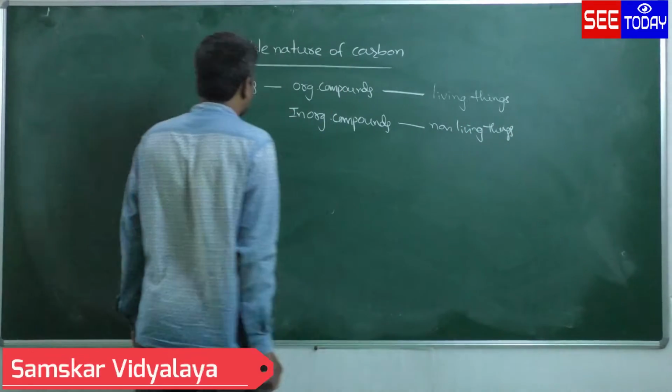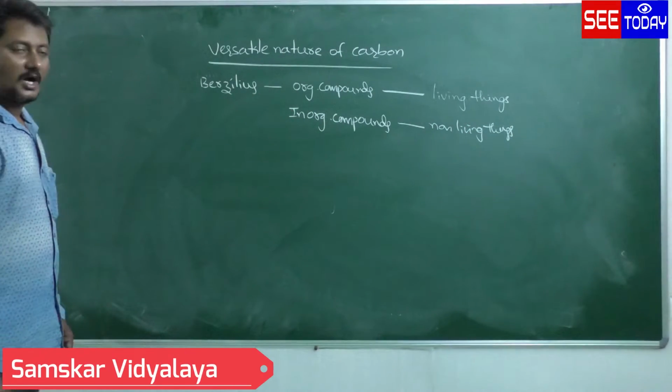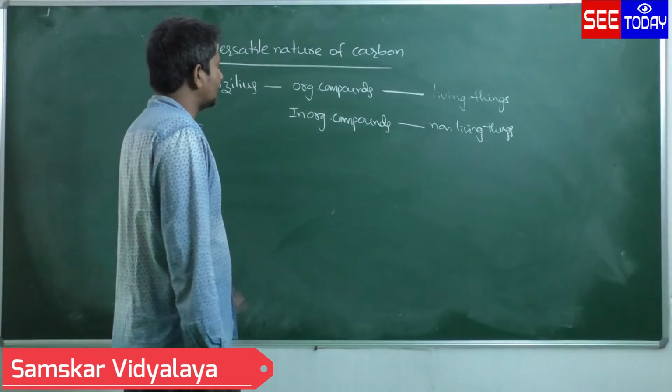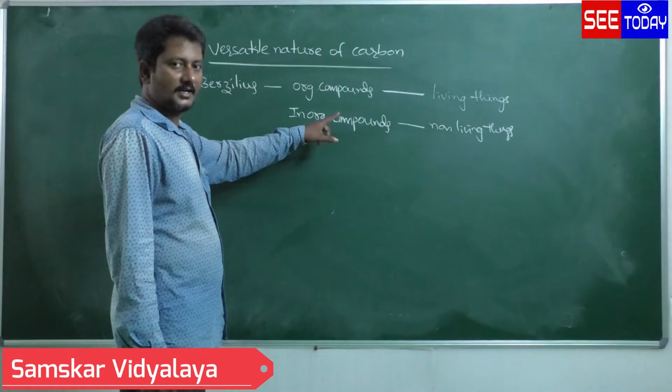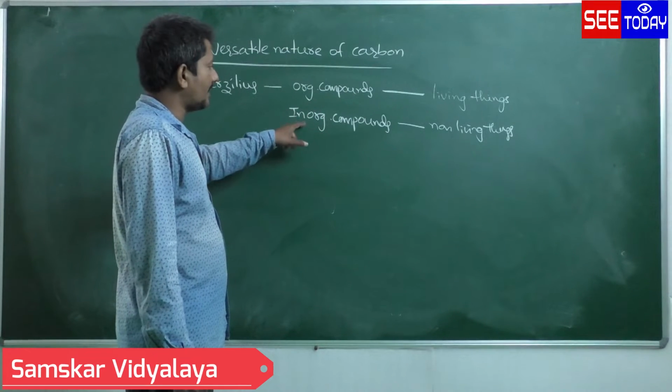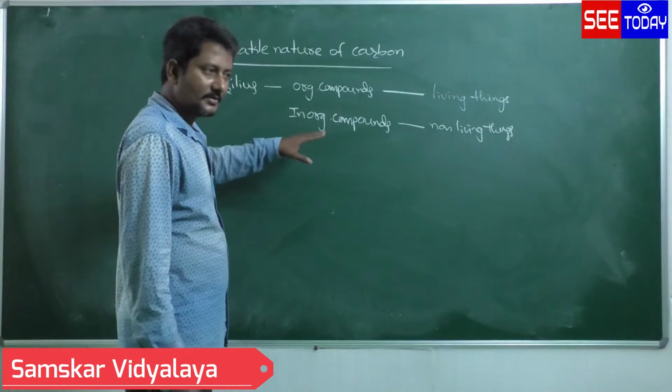This concept was given by Berzelius. Whatever compounds are obtained from living things are considered organic compounds, and the compounds obtained from non-living things are considered inorganic compounds.